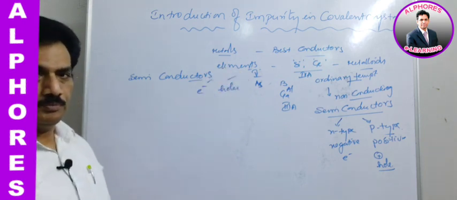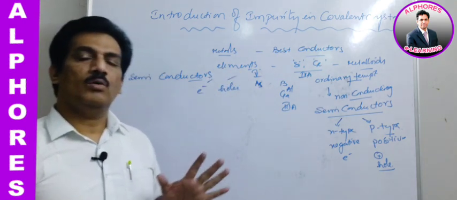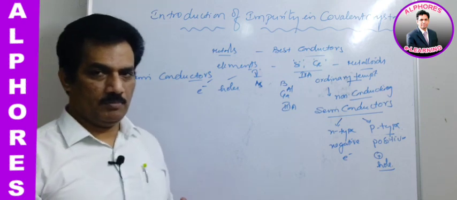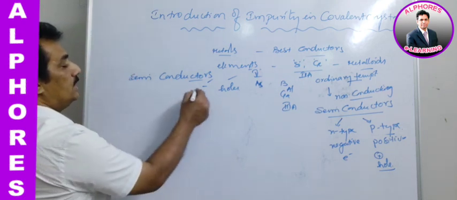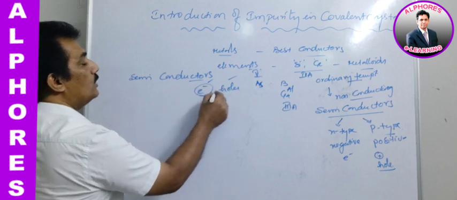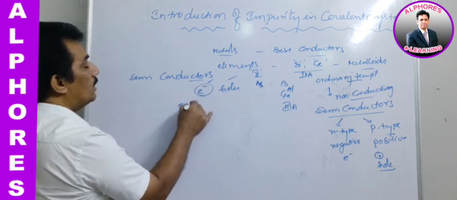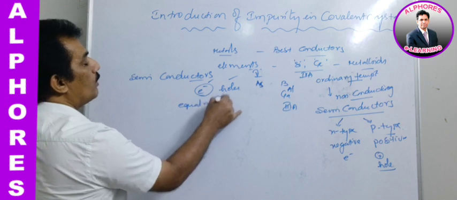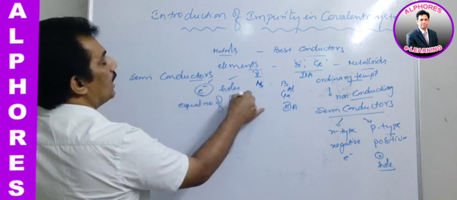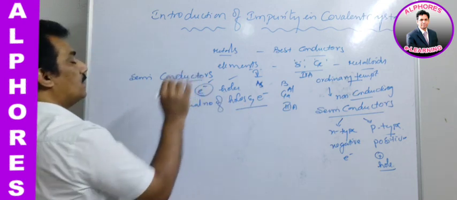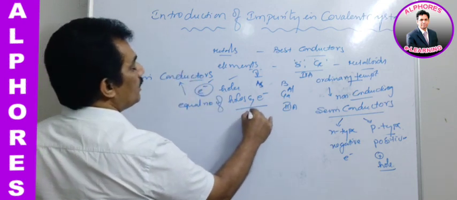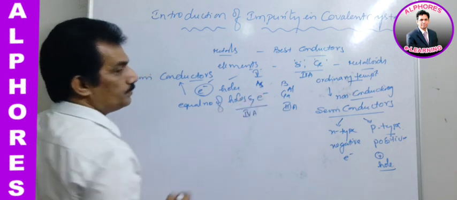Semiconductors have an equal number of holes and electrons present, and this is happening in 4th A group elements, as we know.